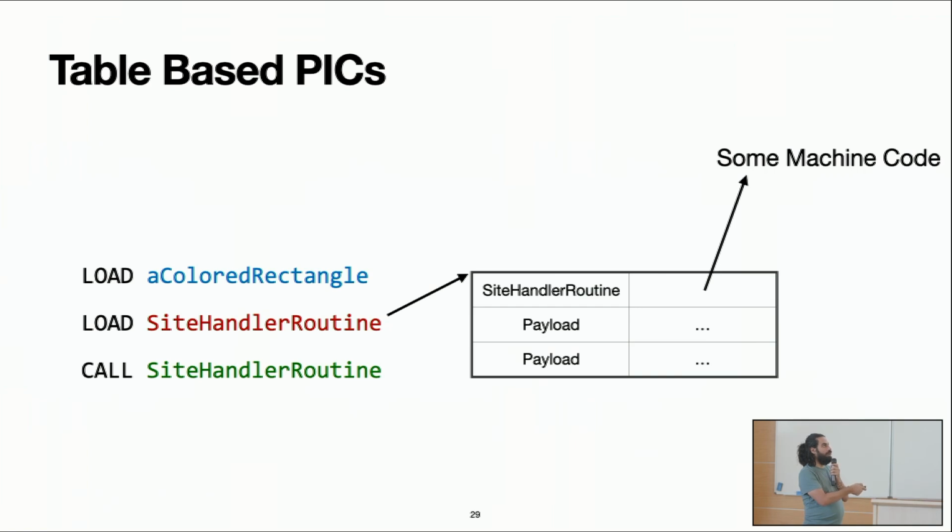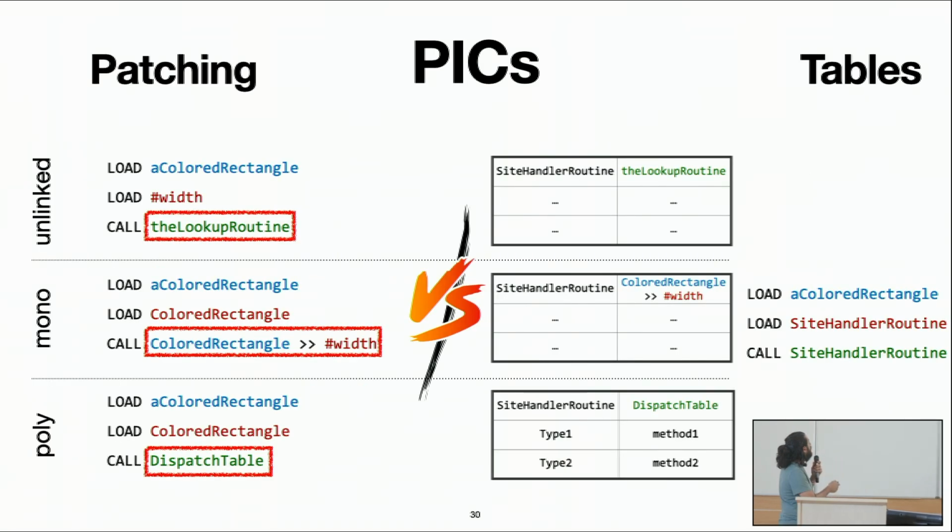Then each call site will have a table associated. For example, if we want to have a monomorphic call, we have to have the method here. If we want to have an unlinked send site, then we have to call the lookup routine here, and so on. So this looks kind of like this. On the left we have the patching mechanism. On the right we have the tables. Actually what happens is that on the right we always have the same machine code, and only the configuration of the table changes. So every time that we want to patch, instead of patching the machine code, we are going to patch the table, which is in the heap in writable memory. So it is much easier to manage and understand.